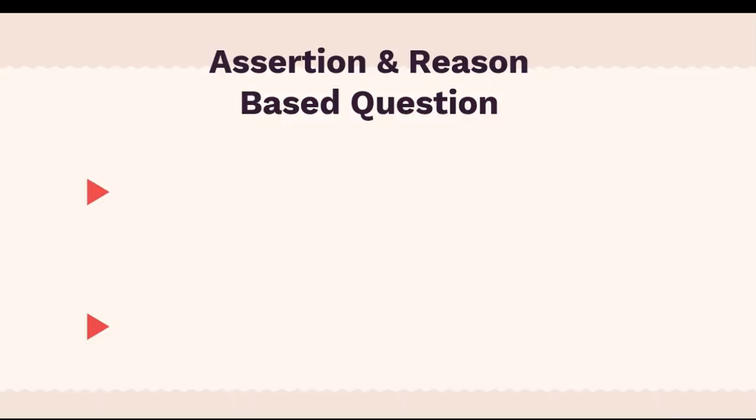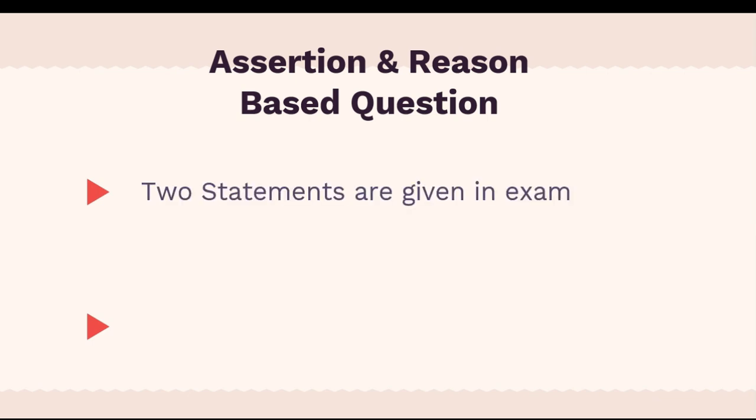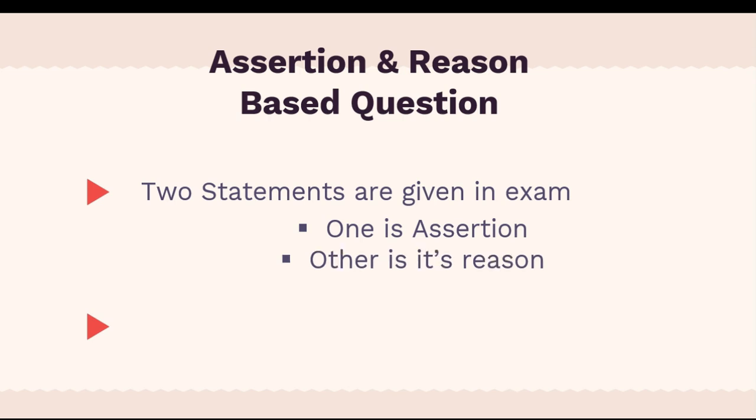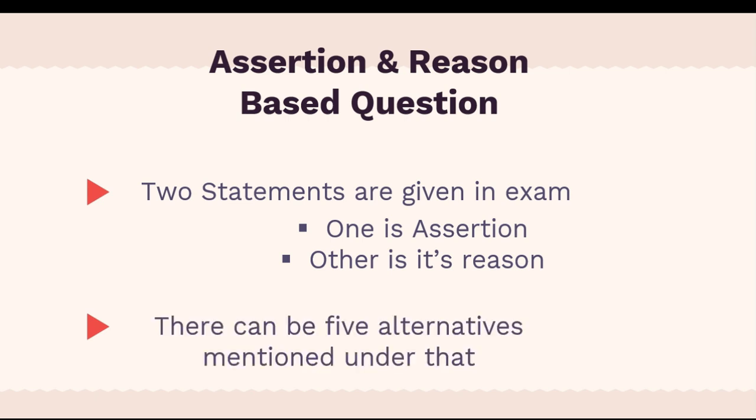Okay? So in these type of questions, there are 2 statements which are given to you in the exam. One is assertion, that is some statement or a fact or opinion of yours, and the other is its reason, which is linked with the assertion. Whatever assertion you are giving, what is the reason for that assertion? So these 2 statements will be given to you in the exam, and then there can be 5 alternatives mentioned under that. There can be 5 alternatives, but normally 4 alternatives out of these are given.